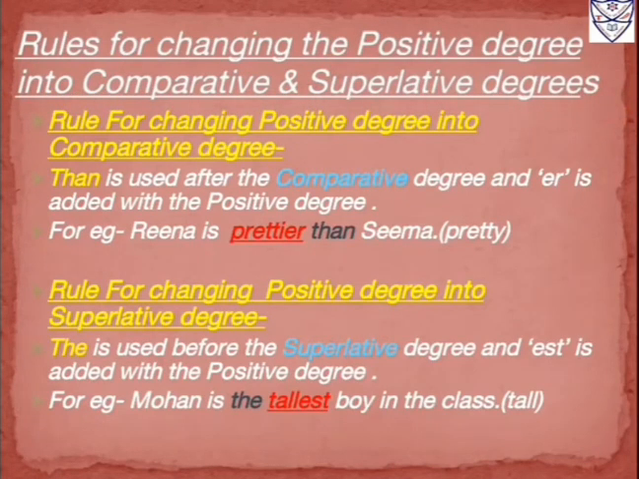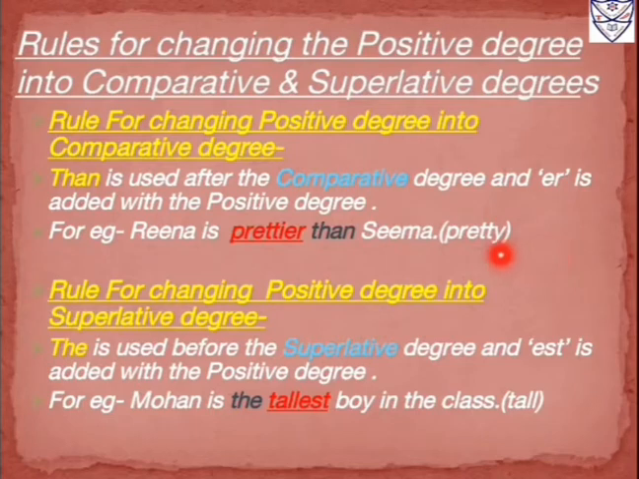Rule number 1, rule for changing positive degree into comparative degree. Than is used after the comparative degree and er is added with the positive degree. For example, Reena is prettier than Seema. Over here in the bracket the positive degree word given is pretty.